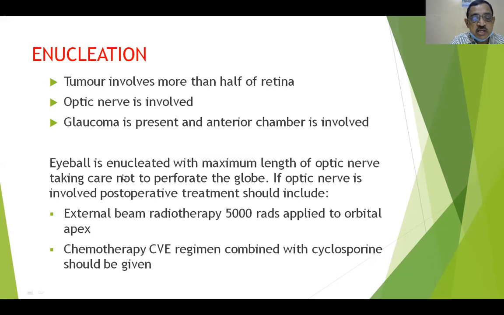If the optic nerve is involved post-operatively by the findings of the pathologist, post-operative treatment should include external beam irradiation of 5000 rads by linear accelerator, applied to the orbital apex, and chemotherapy, CVE regimen combined with cyclosporin, should also be given. Okay.